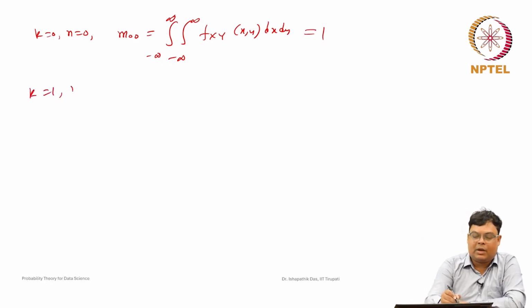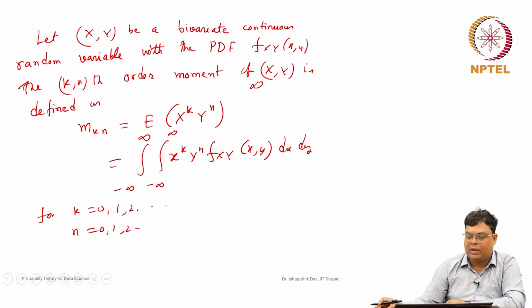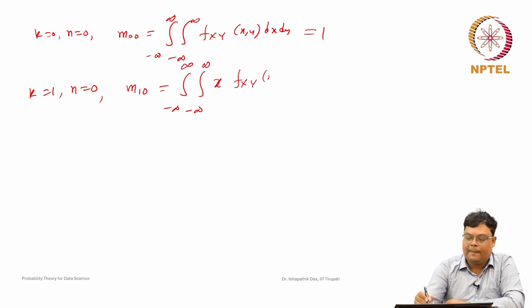Now, k is equal to 1, n is equal to 0, we get m 1 0. Here x to the power k is x and y to the power 0 is 1, so this is the double integral of x f(x, y) dx dy.